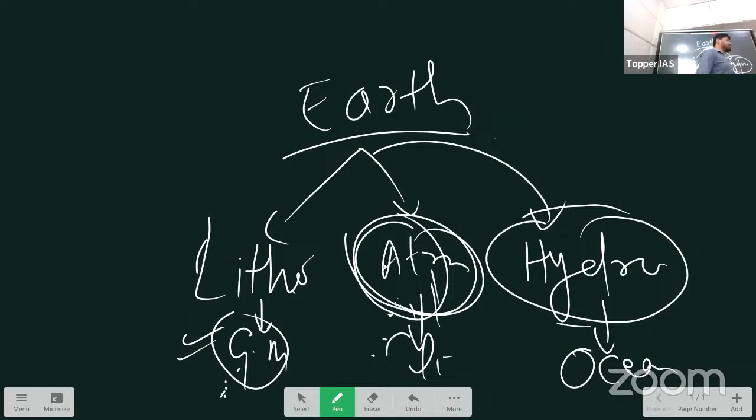And in hydrosphere, we study oceanography. Okay. So in oceanography, what do we study? First of all, we study the ocean relief, different zones within the oceans. The ocean floor is divided into different zones that we study, right? After that, we study ocean movements. Ocean movements could be ocean waves or currents or tides.